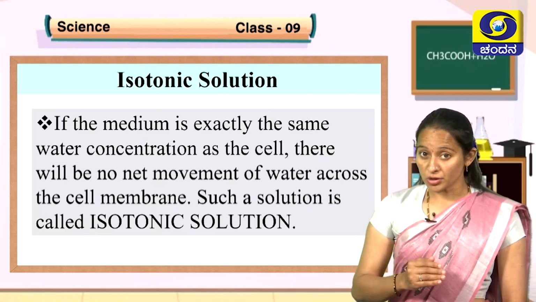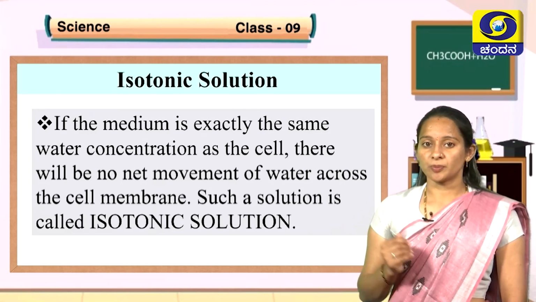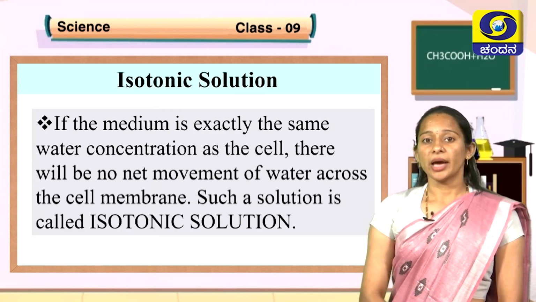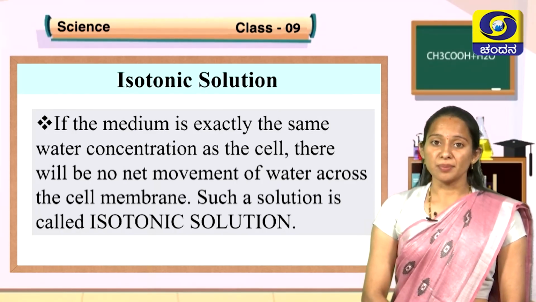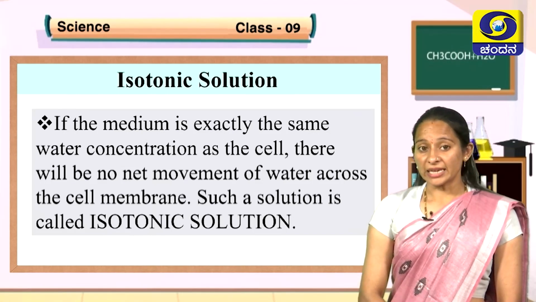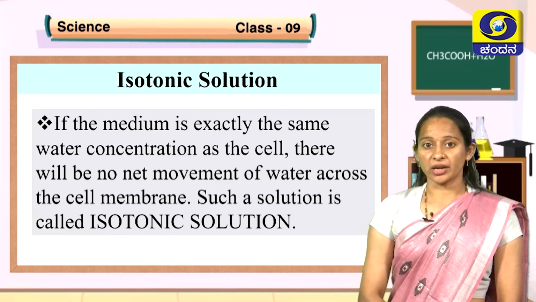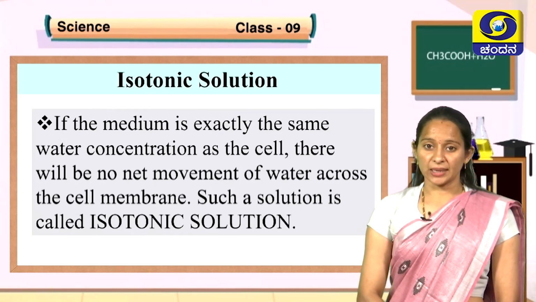Same number of water molecules move out. So, the net movement of the water molecules will be 0, hence cell size remains same. In isotonic solution, cell neither swells nor shrinks, it remains same.